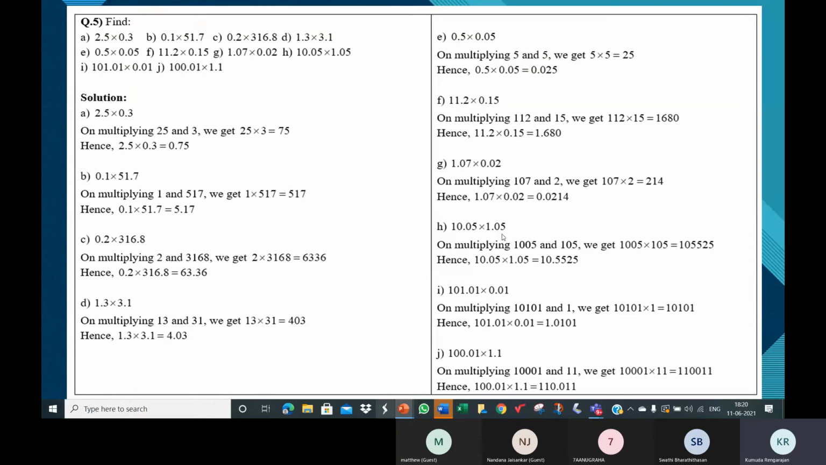This one has 2, this one has 2. So 2 plus 2, 4. The product should have 4 decimal places. Accordingly, place a decimal point. So it is 10.5525. Now you can see in the product, there are 4 decimal places.